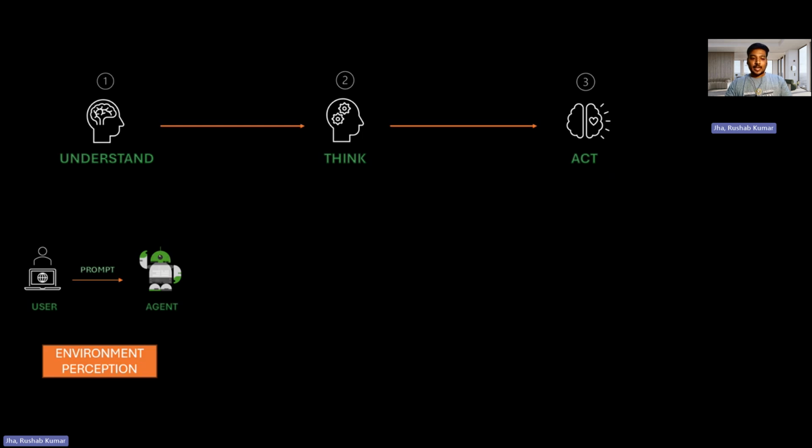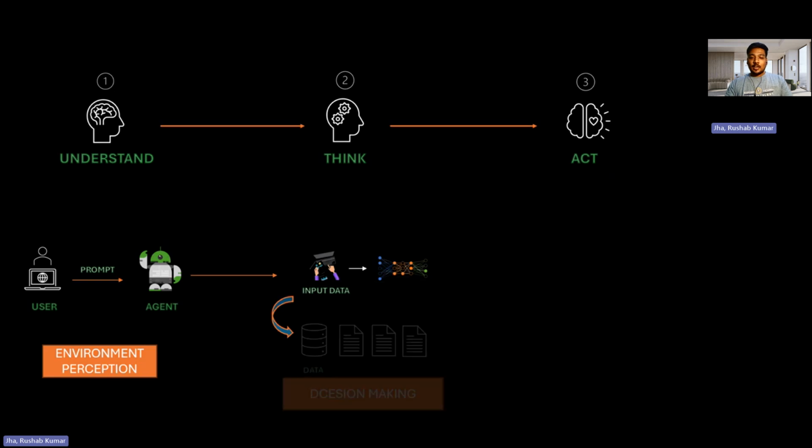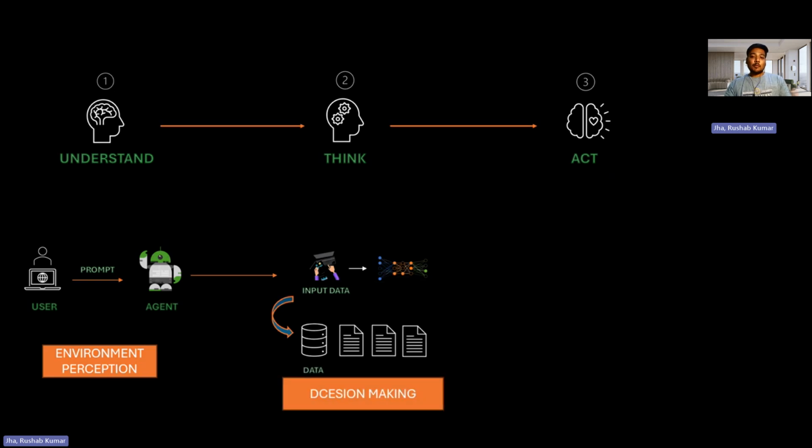What it does is that it perceives the entire environment where it is residing, understands it, and then takes input data. It is then able to do a lot of algorithmic tasks on it. It is able to perform various mathematical tasks on top of that data, utilizing neural networks and all those concepts behind the scenes, and then it is able to perform decision-making steps on top of it.